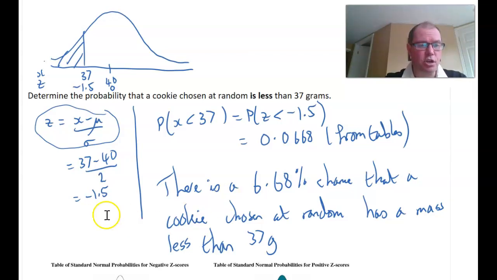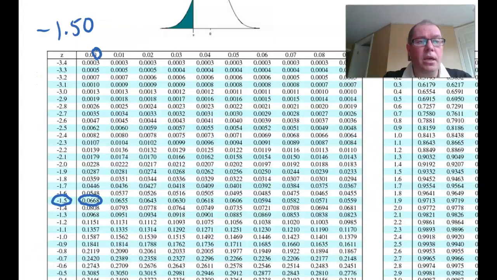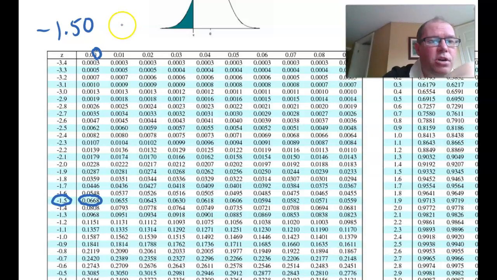Let me quickly show you how to read the z-score table. Now, remembering the areas to the left are always the areas on a z-score table. So we're looking for minus 1.5, which is to 1 decimal place. Then the second decimal place there is the 0. I just erase it slightly. There it is. The 0. So it's 0.0668.